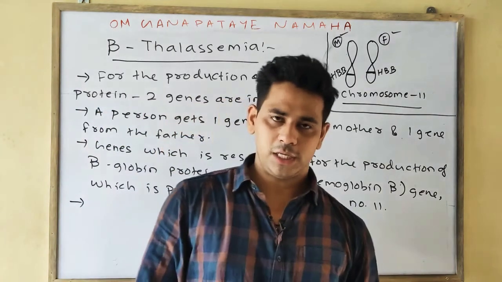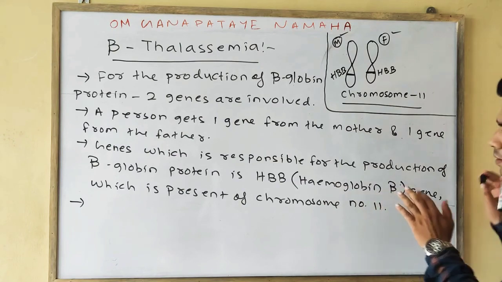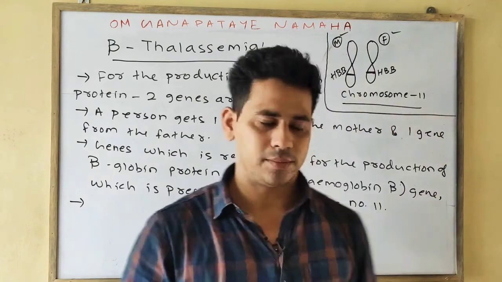Mutation or deletion in this HBB, or hemoglobin beta gene, leads to beta thalassemia.